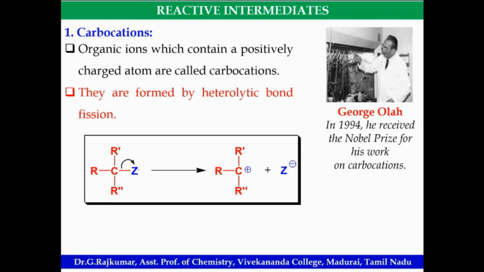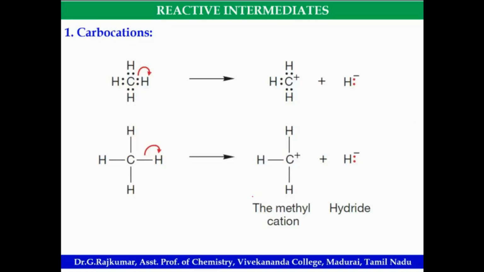Suppose Z is more electronegative than carbon, what happens? Z acquires a negative charge and carbon acquires a positive charge. So this is a carbocation. This is methane, and this is the methyl carbocation, formed when it leaves as a hydride ion, H minus.